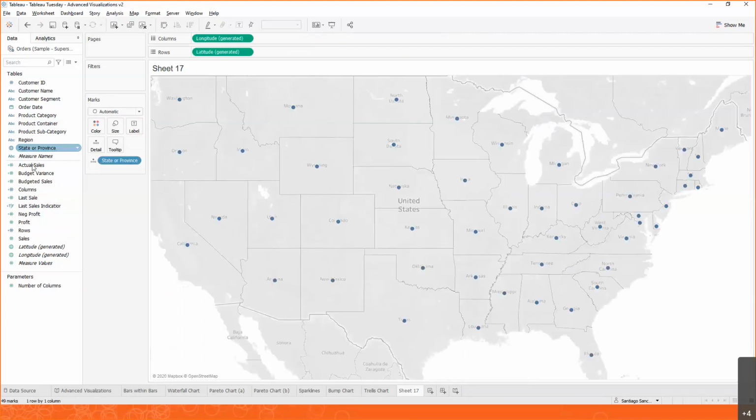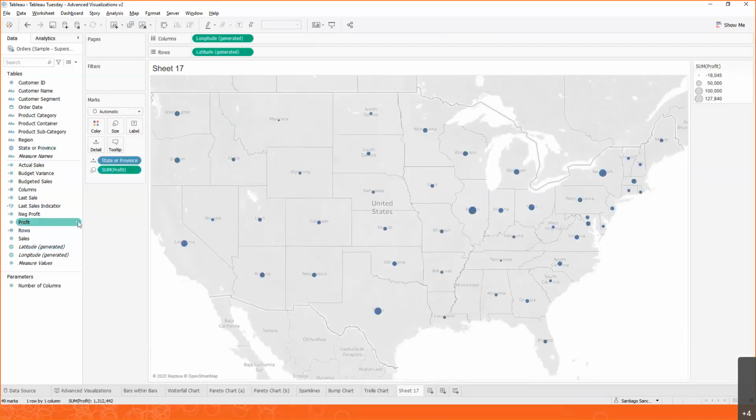We can double click on it, we can double click on profit, and we never really have to specify again what type of chart. Tableau suggests a type of chart, a map in this case, because it looks at the data that we're trying to analyze and it gives us a suggestion, in this case, a map. That is key in Tableau. Tableau allows you to focus on the questions that you have.